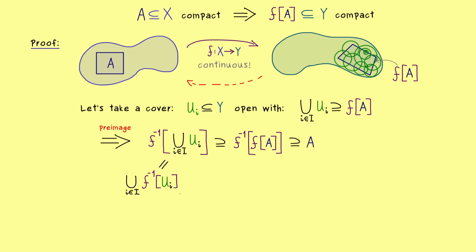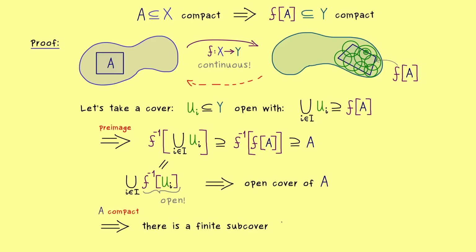And moreover, by the continuity of f, we also know that these are open sets in X. So together, this simply means that we have an open cover for the set A. And at this point you might already guess, we can use the compactness of A to go to a finite subcover. This means we only need a finite union, and let's call the index set I_0 to cover the whole set A. So as always, when we talk about compactness, I_0 denotes a finite subset of the original index set I.